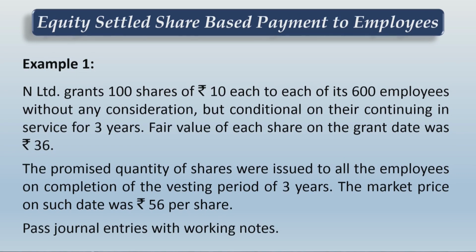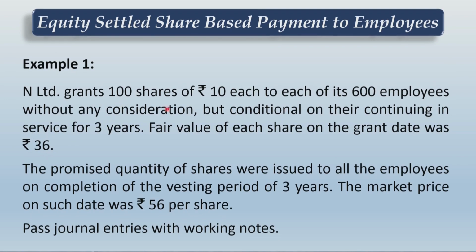Now friends, what is something important that you need to consider over here? You have been given the vesting period as 3 years, and the condition given is just to complete the 3 years of employment. So this is purely a service condition, not any performance condition. So you will focus on the fair value of the share at the grant date. What will be the total transaction price?